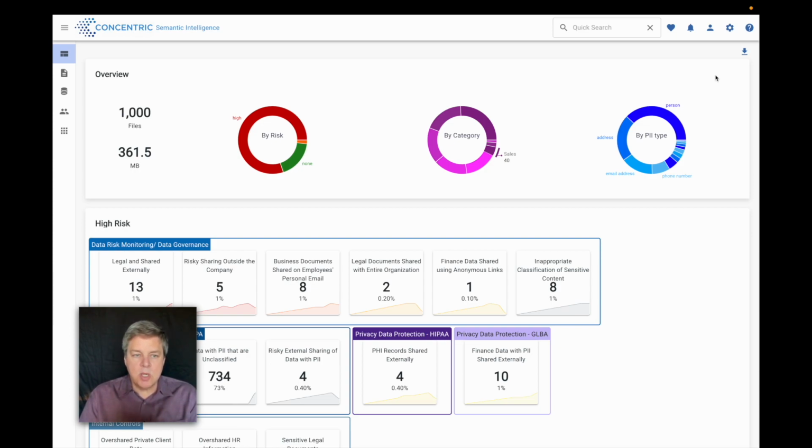the Semantic Intelligence Platform. It's an autonomous system for data access governance that goes out and uses artificial intelligence technologies to understand the data that you have in your organization at a meaning level, at a content level, and then assess whether or not that information is being overshared or handled inappropriately. It's an autonomous and continuously operating system so that you're always able to capture the benefit of what's going on and improve your data access governance, and especially for internal data flows.